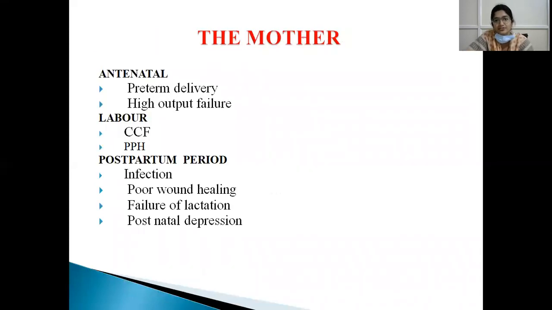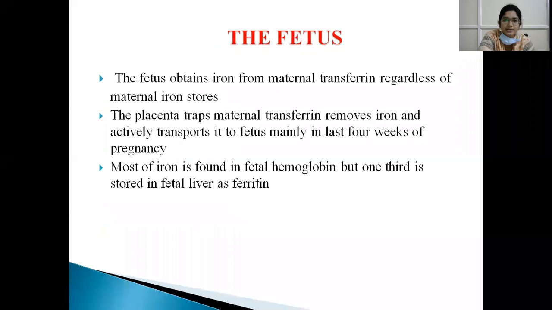So what are the effects of anemia on the mother? Antenatal effects are preterm delivery and high output cardiac failure. During labor, in the second stage of labor, congestive cardiac failure might be present, and postpartum hemorrhage might be present. And in the postpartum period, because of anemia, infection, poor wound healing, failure of lactation, and postnatal depression might be present.